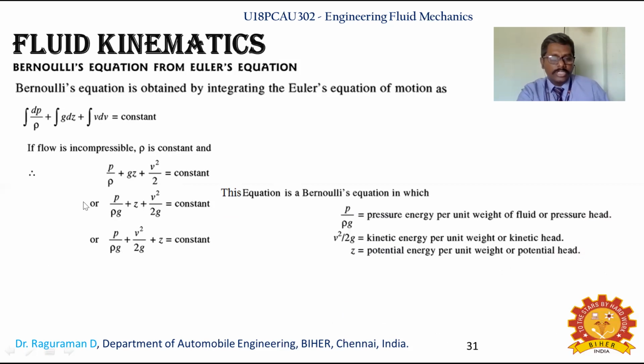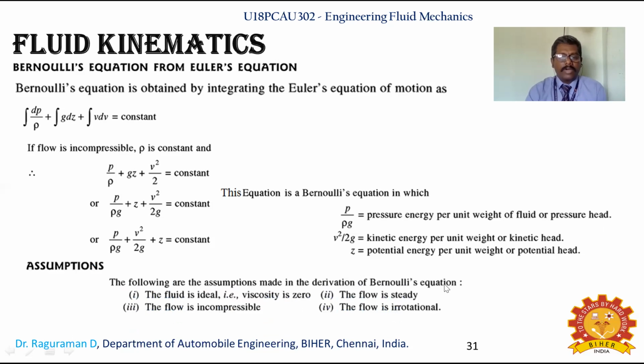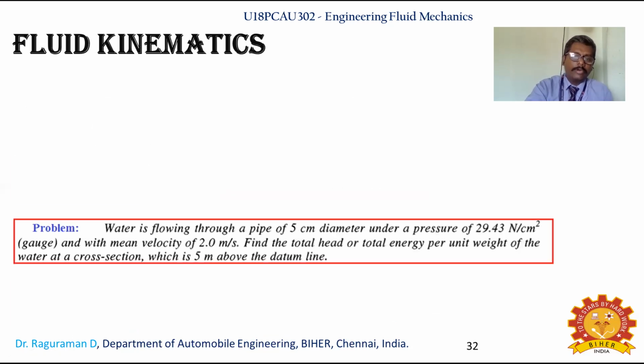In Bernoulli's equation, these terms individually: p by rho g is the pressure energy, v square by 2g is the kinetic energy, and z is the potential energy or potential head. In solving problems, it helps to see these terms as pressure head, kinetic head and potential head. That means p by rho g is the pressure head, v square by 2g is the kinetic head, and z is the potential head. We have these assumptions for Bernoulli's equation: the fluid is ideal and viscosity is 0, the flow is steady, the flow is incompressible, and the flow is irrotational.